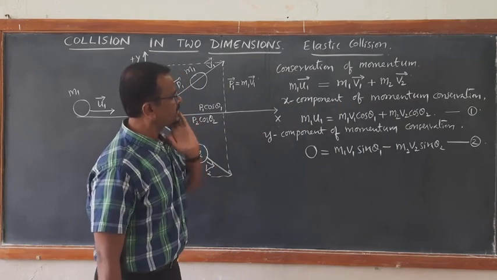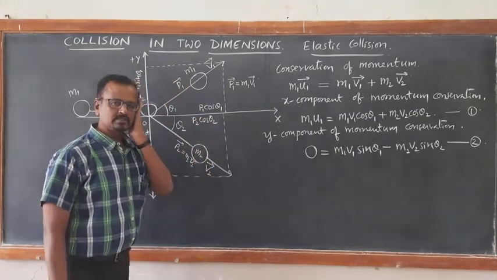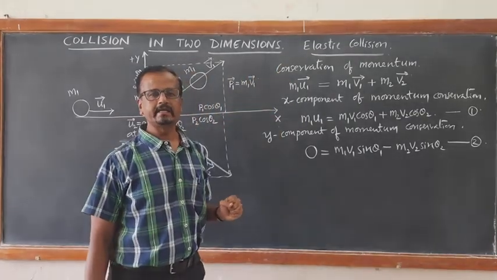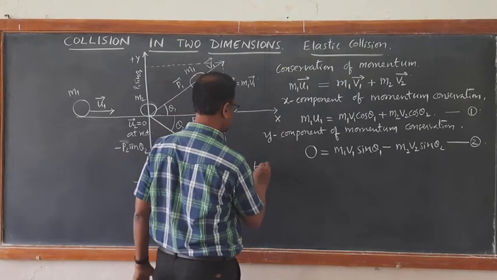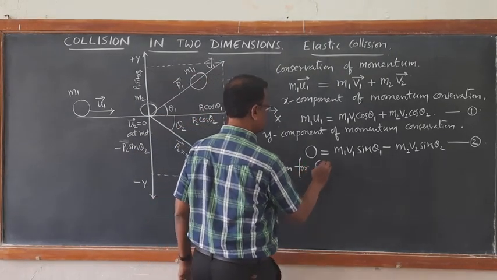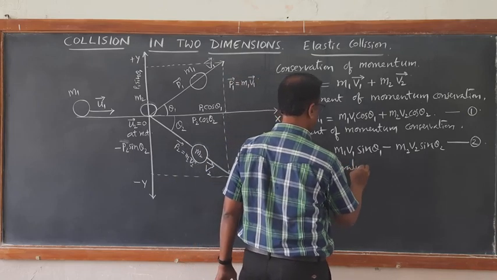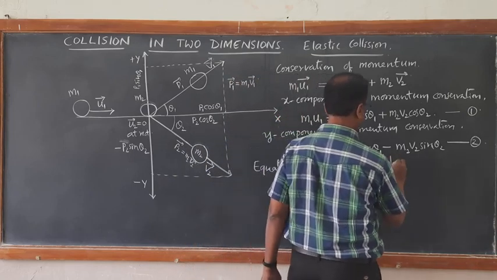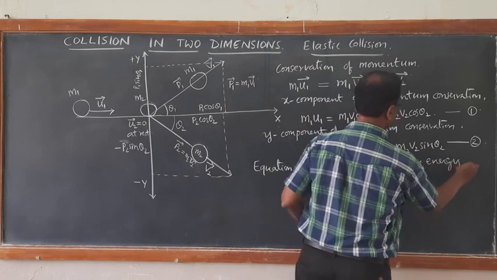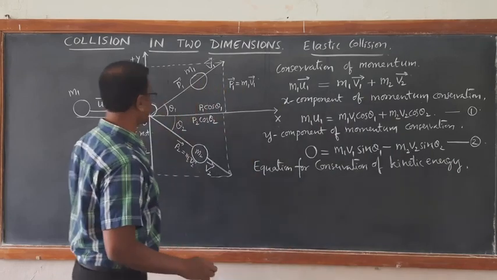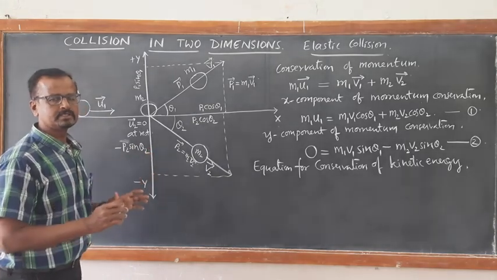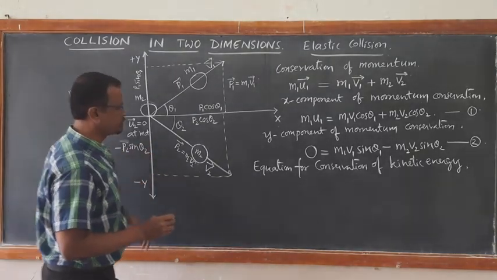Now similarly we can write the equation for conservation of kinetic energy. Since it is an elastic collision, kinetic energy is conserved. Since kinetic energy is a scalar quantity, there is no consideration of vectors here.